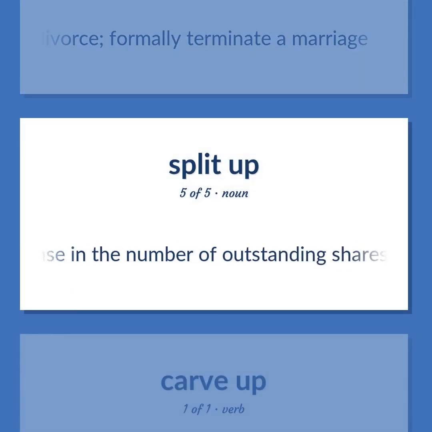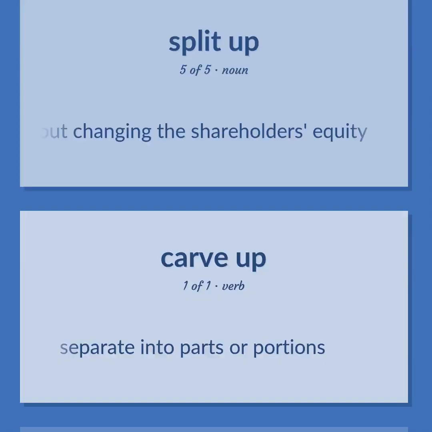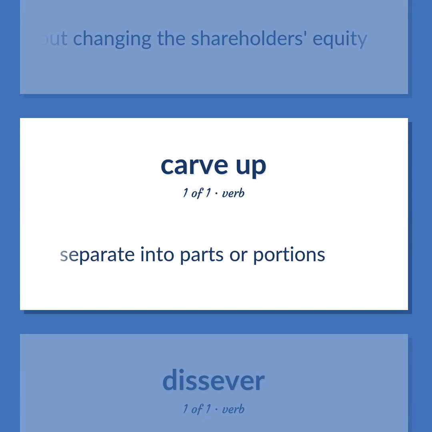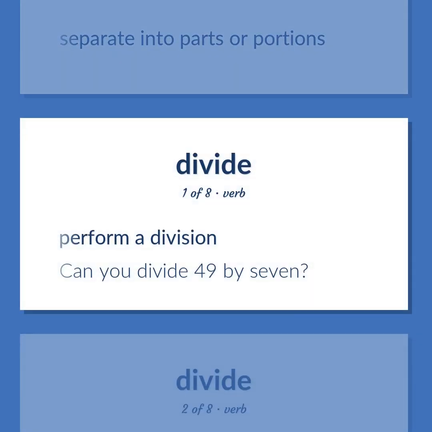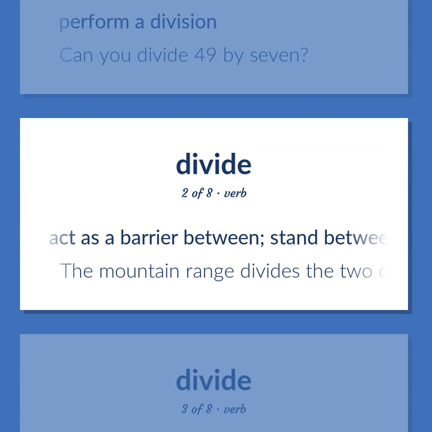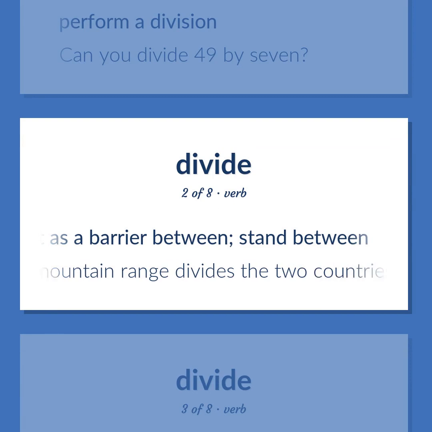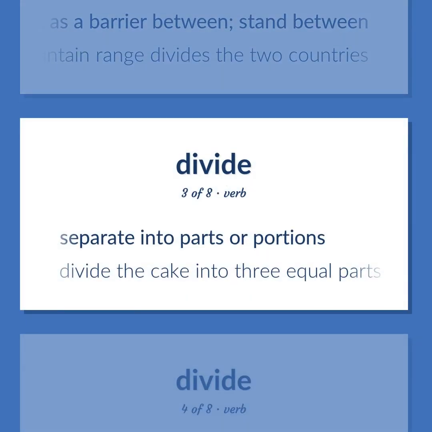An increase in the number of outstanding shares of a corporation without changing the shareholders' equity. Separate into parts or portions. Perform a division. Can you divide 49 by 7? Act as a barrier between. Stand between. The mountain range divides the two countries. Separate into parts or portions. Divide the cake into 3 equal parts.